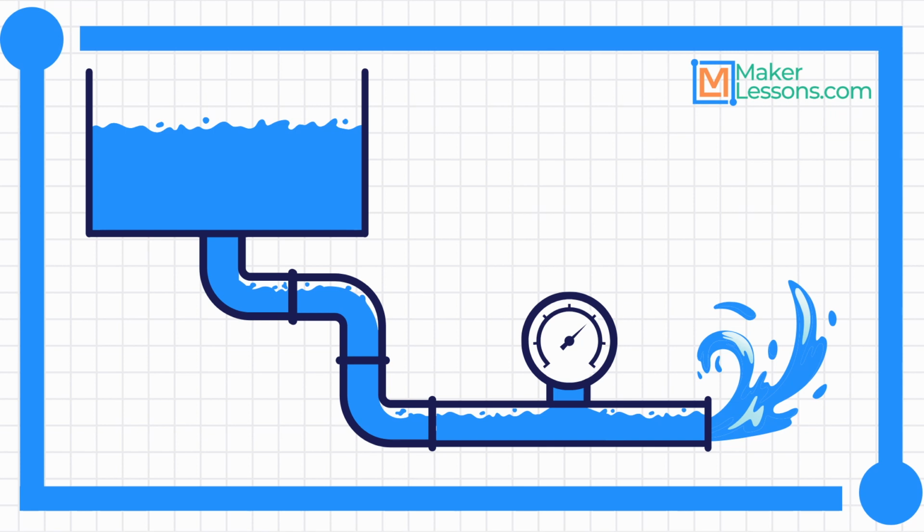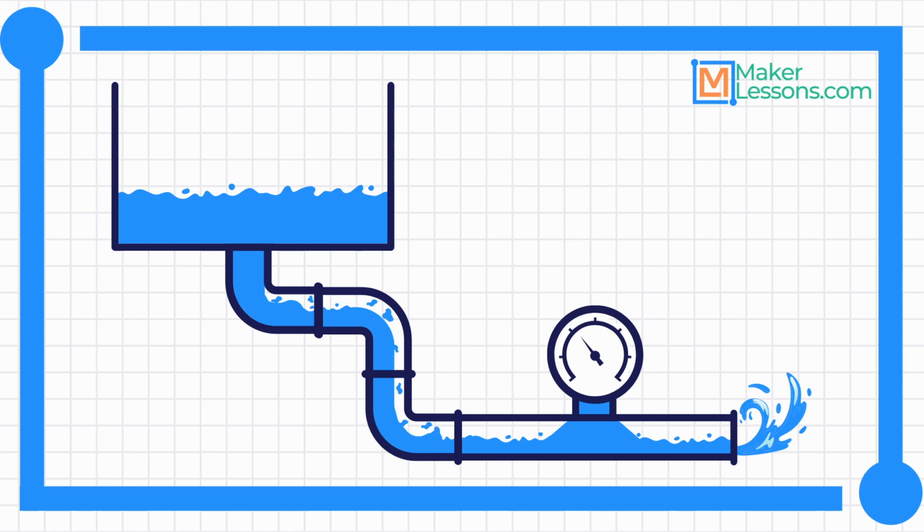In this example, everything else in the system will stay the same, so if we adjust the amount of water, voltage will change. Here, our tank is almost full. Notice the pressure gauge on the pipe as the water flows. With the water tank mostly full, the pressure is high. However, when the level of water is lower and the amount of water is less, the pressure shown on the gauge is also lower because the water has a lower potential energy.